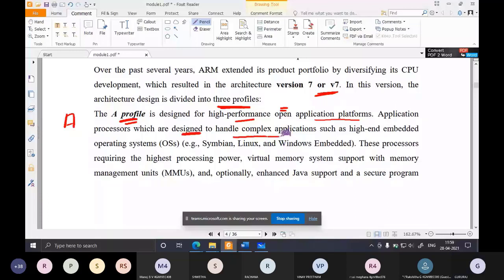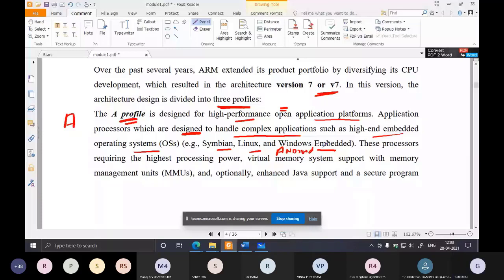So you can see the A profile is employed in applications which require high-end embedded OSs like Symbian, Linux, and Windows Embedded. You can also include Android here. Android is also an embedded OS. So whenever a high-end embedded OS is employed, you require the A profile processors to handle them.